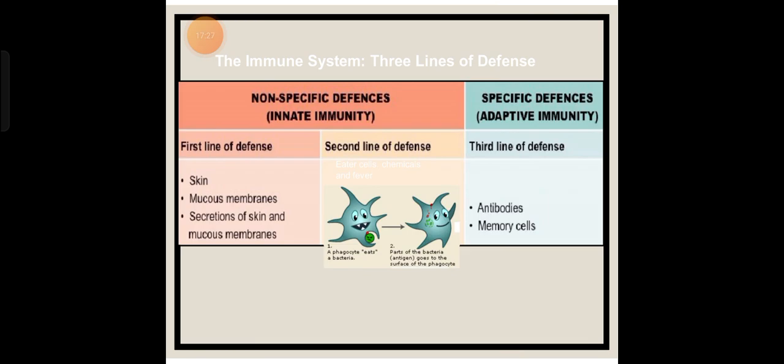Now the immune system has three lines of defense: non-specific defense, innate immunity, and specific defense, adaptive immunity. The first line of defense is skin, mucous membrane, and secretions of skin and mucous membrane. The second line of defense is eater cells, chemicals and fever. First of all, a phagocyte eats bacteria. Secondly, part of the bacteria, the antigen, goes to the surface of the phagocyte. The third line of defense is antibodies and memory cells.